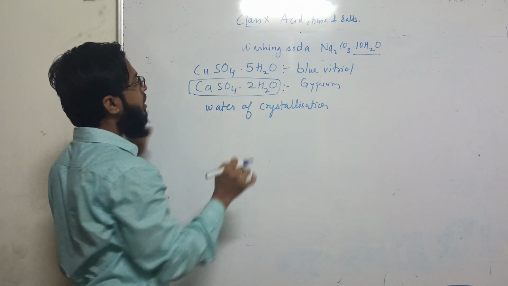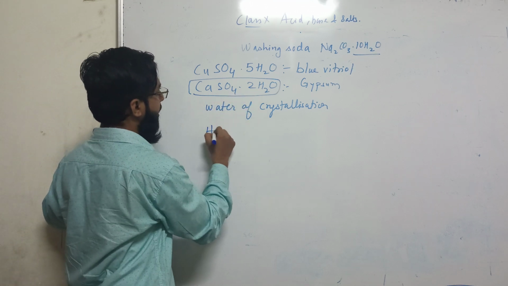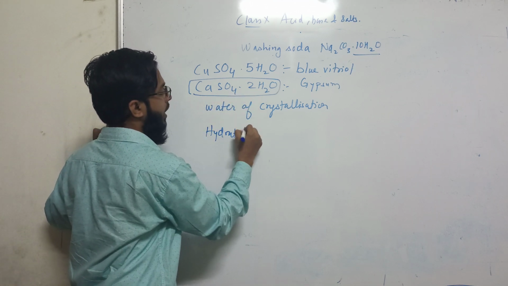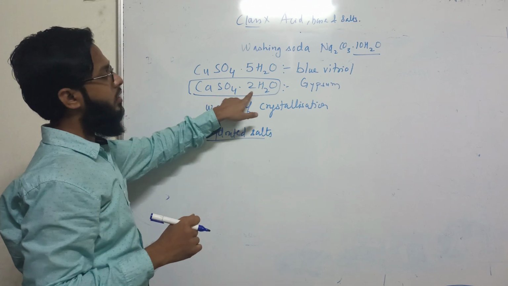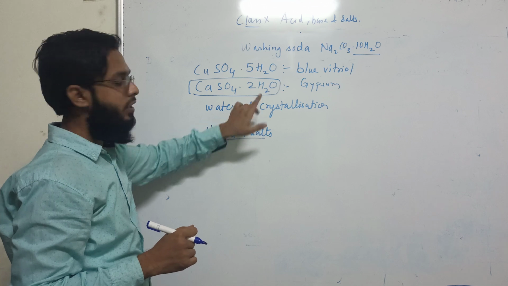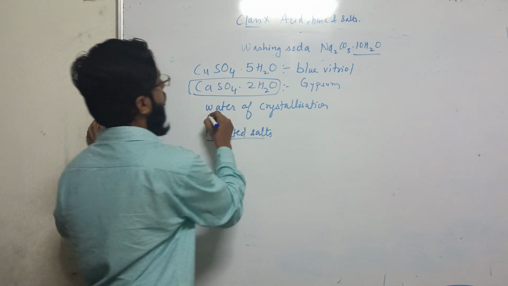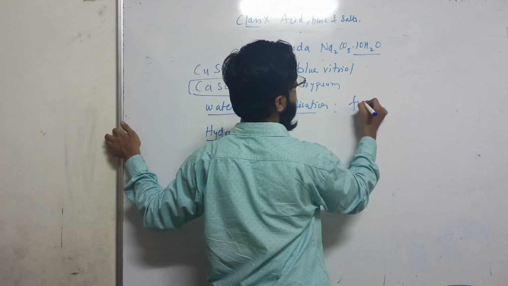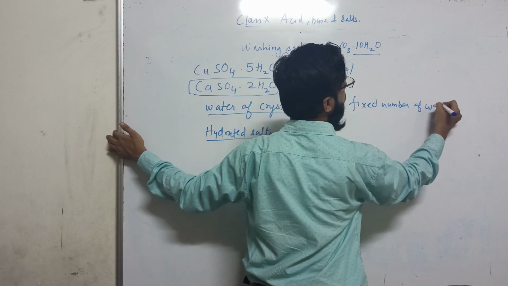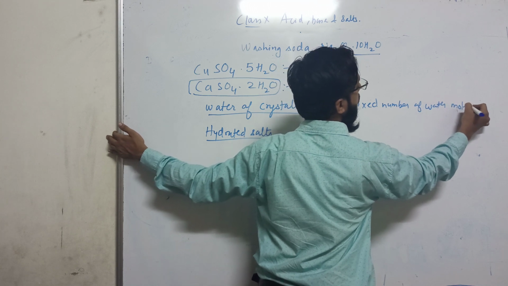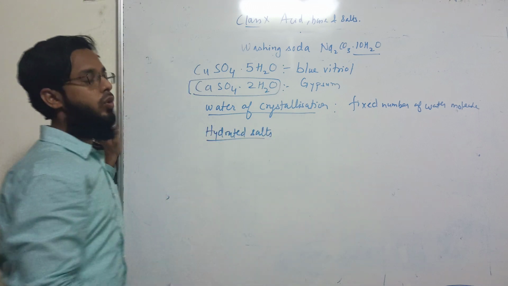Salts which contain water of crystallization are known as hydrated salts. And what is water of crystallization? A fixed number of water molecules present in the hydrated salts.